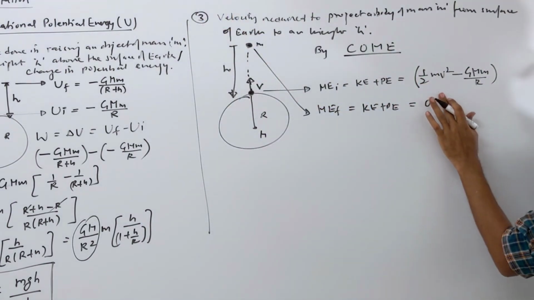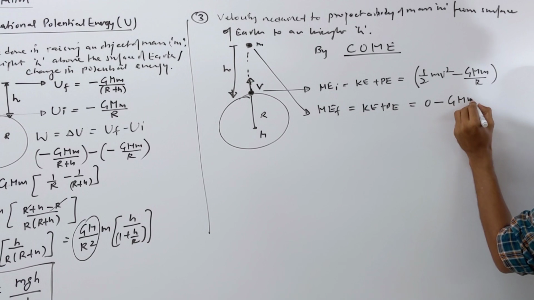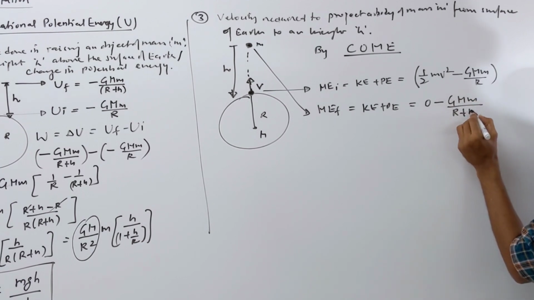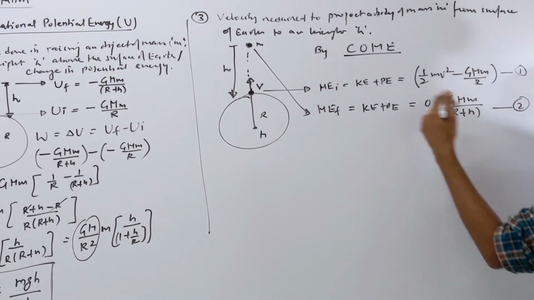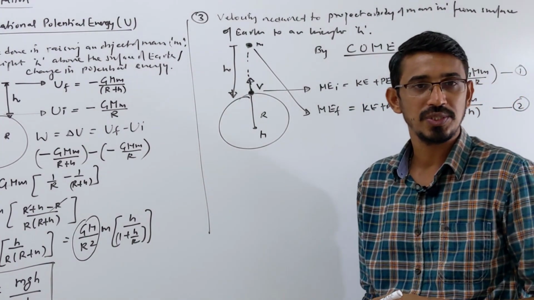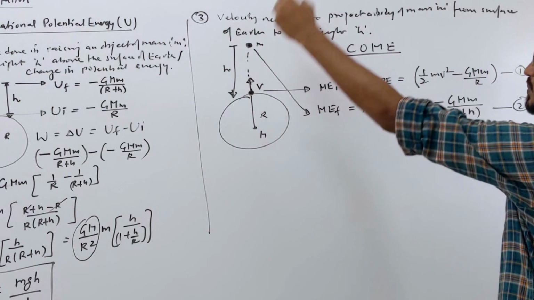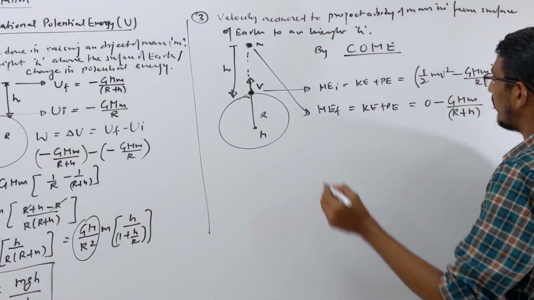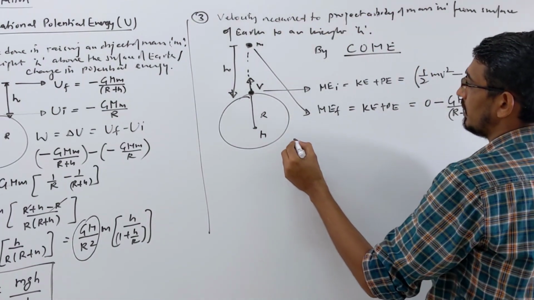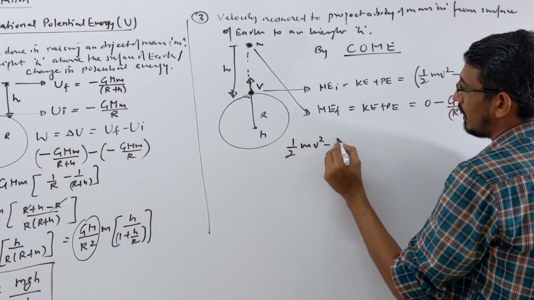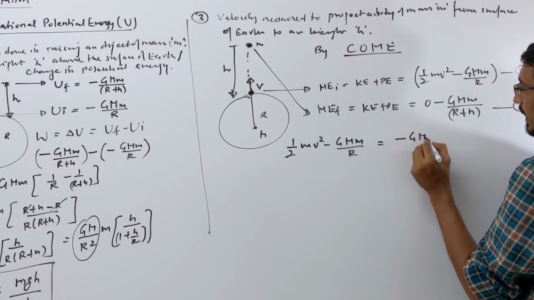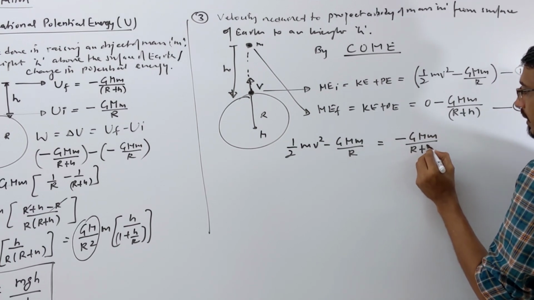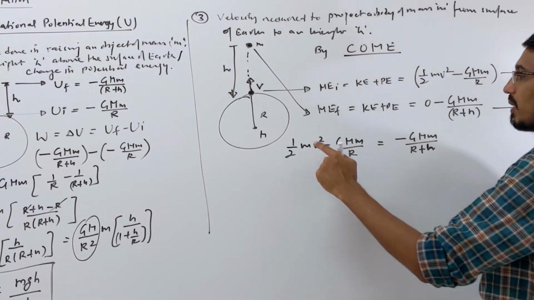Then we write potential. What is potential? Again minus GM m over... what changes? Only distance, r plus what? h. This is your initial mechanical energy, and that is your final mechanical energy. Please equate them to get our velocity answer, that is, at what velocity you should throw this object. Okay, look here. When you equate these two, you say that half mv square minus GMm upon r is equal to minus GMm upon r plus h. We are interested in calculating velocity.